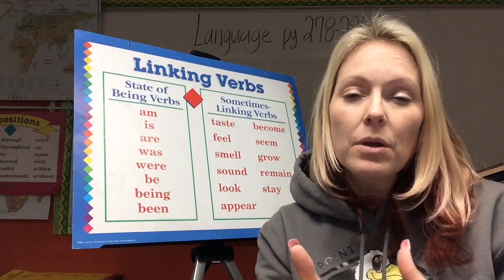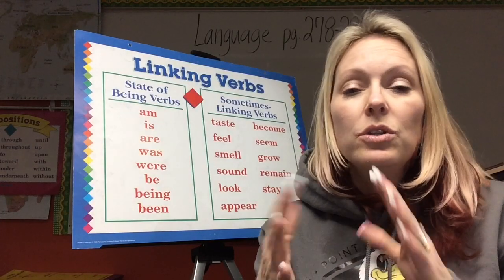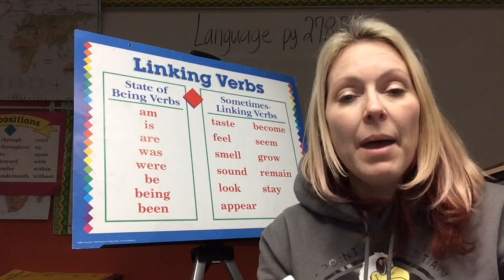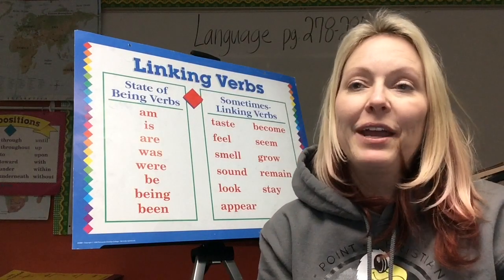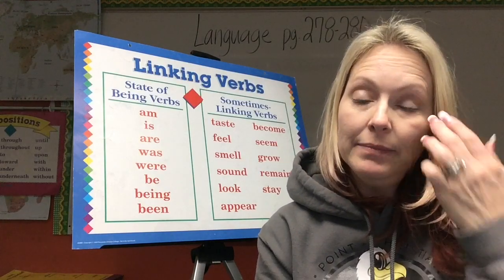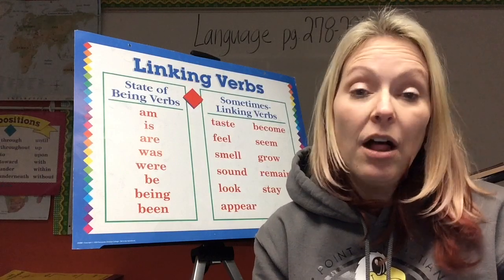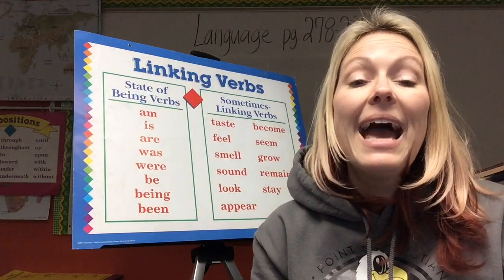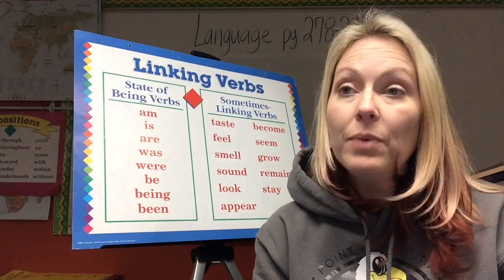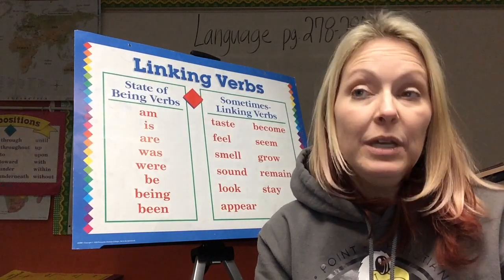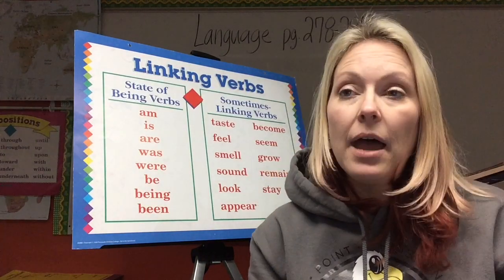So do you see how these work? Please go back and read 4 through 8 and then number 9 and 10 so that you can see how these work, so you'll remember the difference between linking and action. Okay, 5th grade, now turn over to page 280. We're just going to do think, and it's asking you to write LV in the blank if the italic verb is used as a linking verb, or write AV if it is being used as an action verb. So remember, italic is when it goes kink to the side, okay?